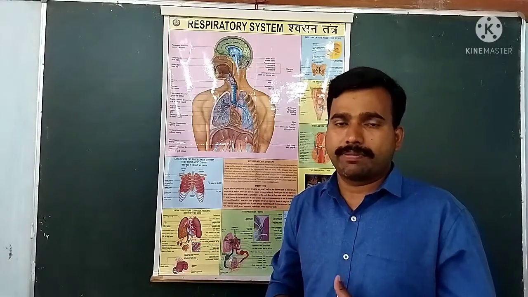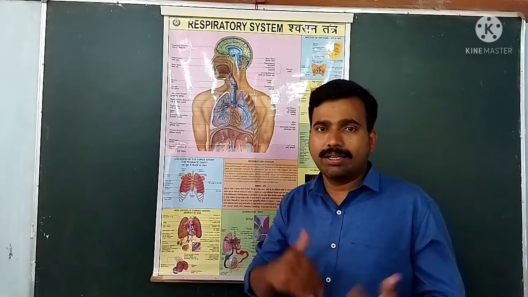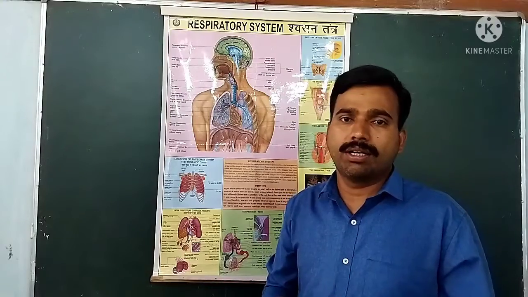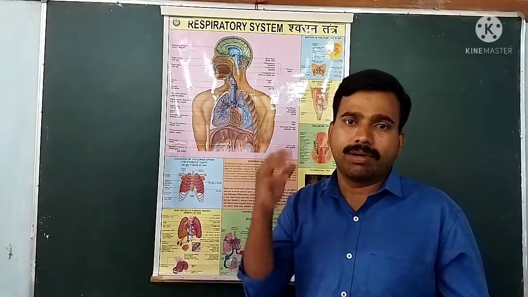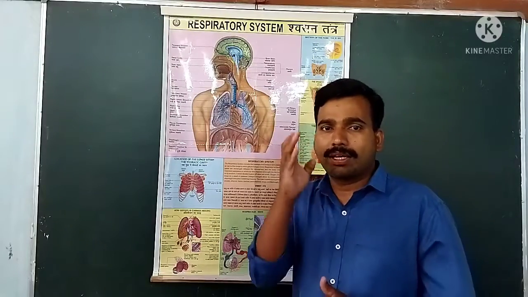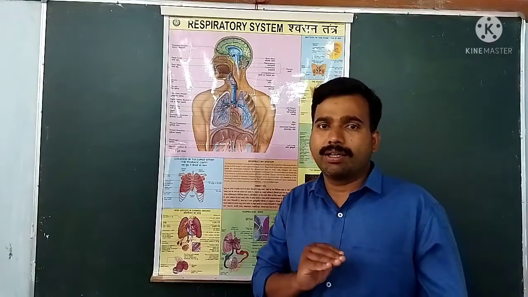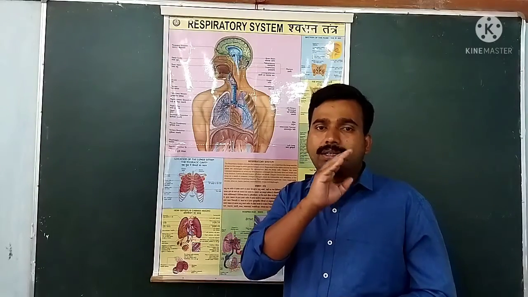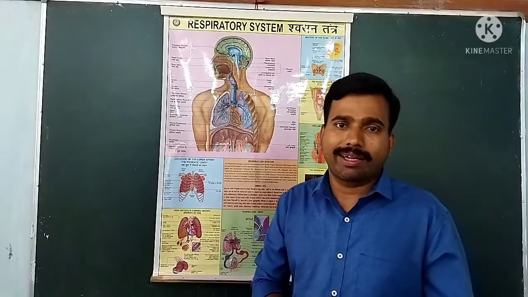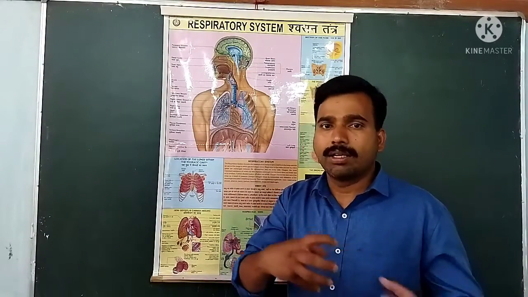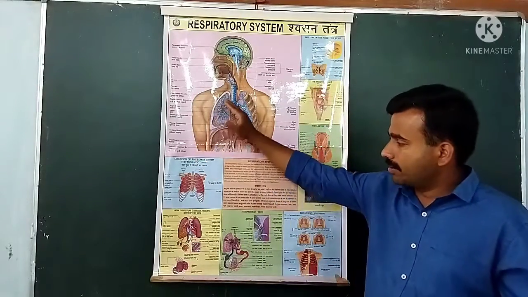This carbon dioxide, which we do not require, diffuses into the blood plasma, and when the carbon dioxide-rich blood is brought to the alveoli, the carbon dioxide slowly diffuses into the alveolar sac, and from the alveolar sac the carbon dioxide gas is released into the surroundings.